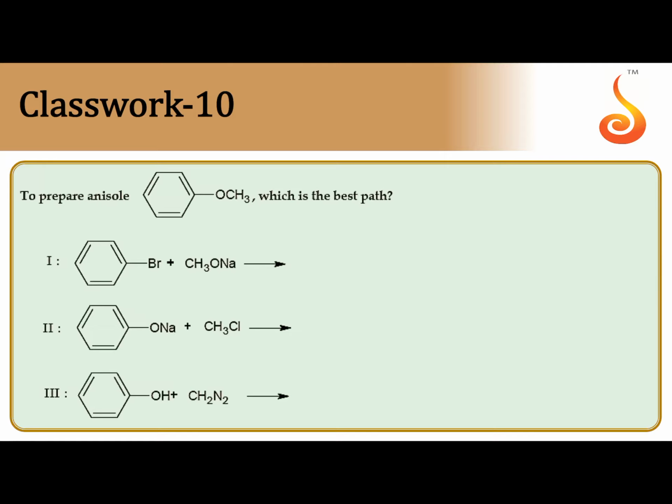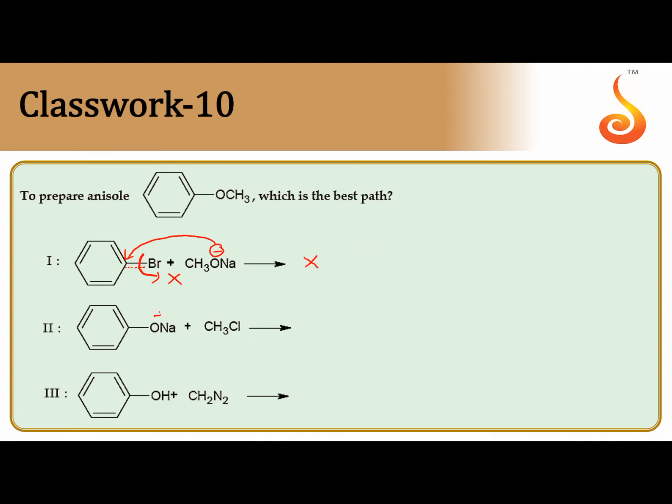Next one, to prepare anisole, which is the best method? In the first method, methoxide has to attack at the electrophilic carbon, but breaking of the C-Br bond is very difficult. The reason is that between bromine and carbon of the phenyl group, partial double bond character is there. This is an SN2 mechanism, so bromobenzene doesn't undergo SN2 as easily as alkyl halide. That's why the first method is wrong. We cannot prepare anisole by this method.